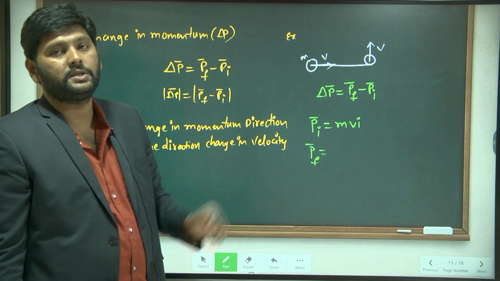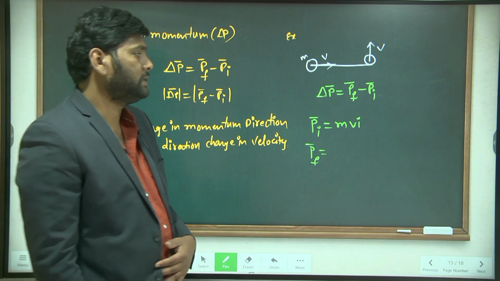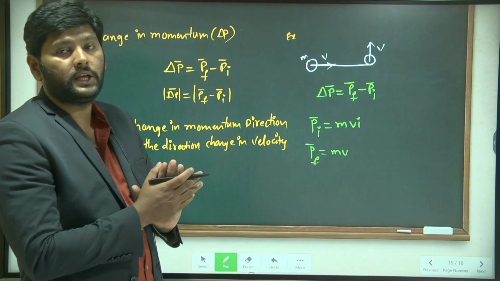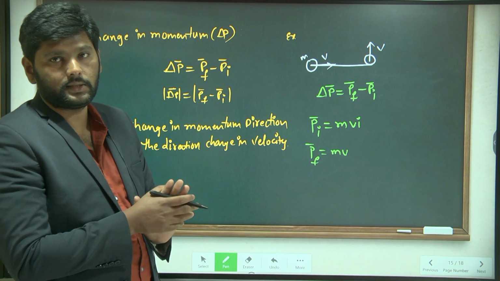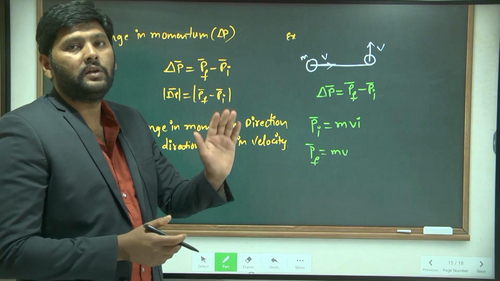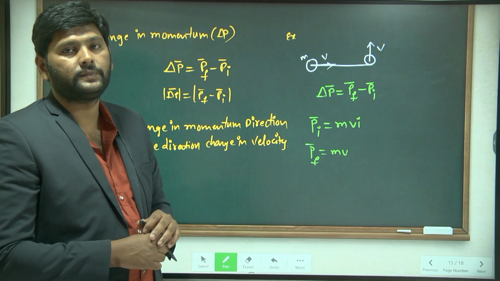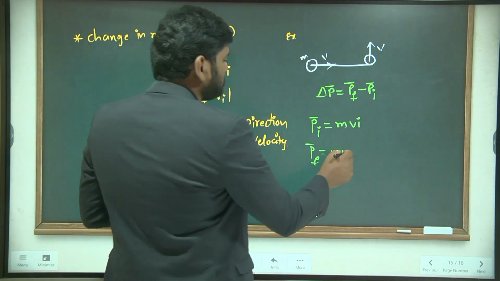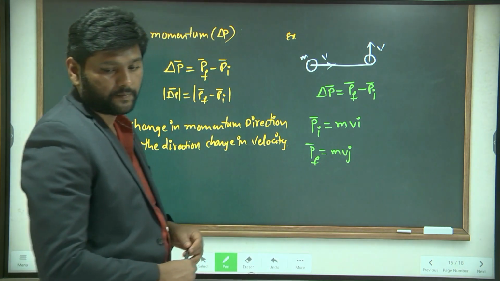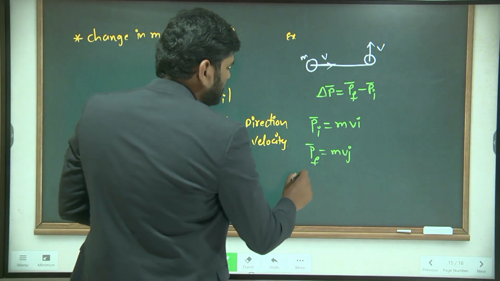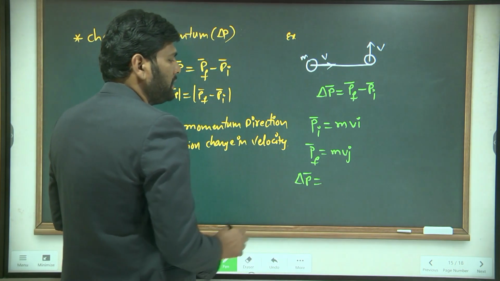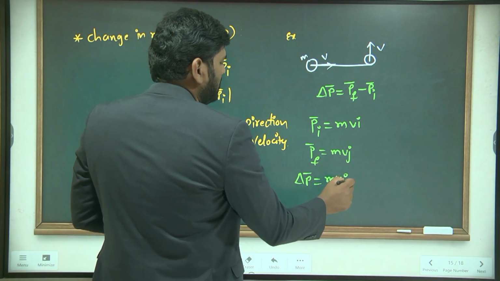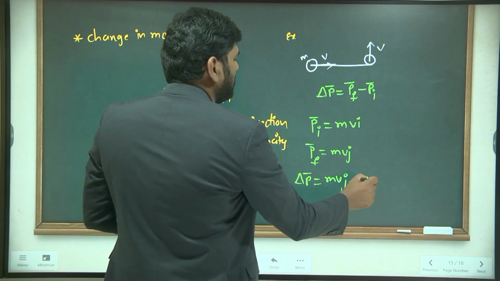Finally, it moves in which direction? Northward. When it is moving northward with the same velocity, how do you represent the northward direction? Here, the northward direction we have taken as the y-axis. When it is moving in the y direction, the unit vector is j, whereas in the x direction it is i. So what is the change in momentum vector? mv j minus mv i.